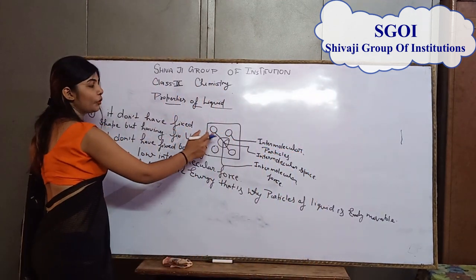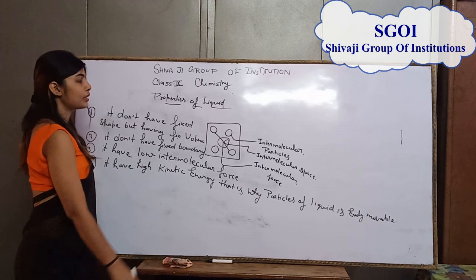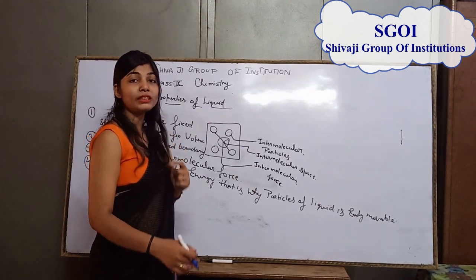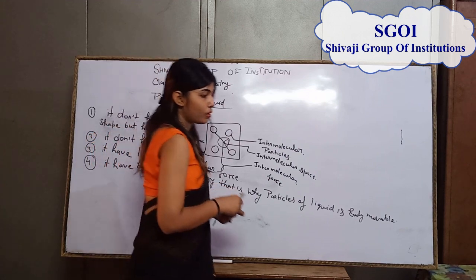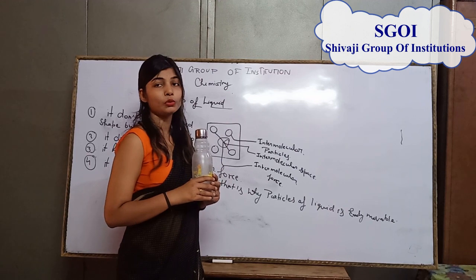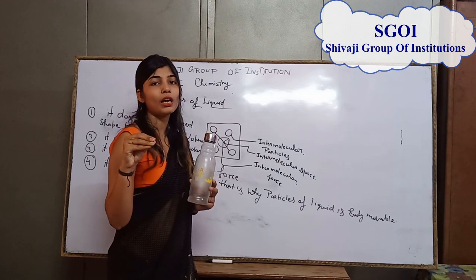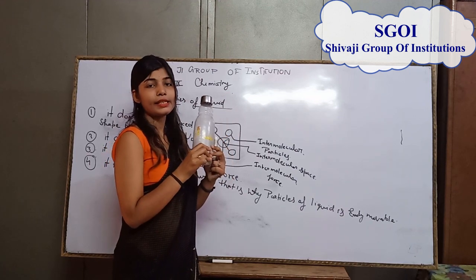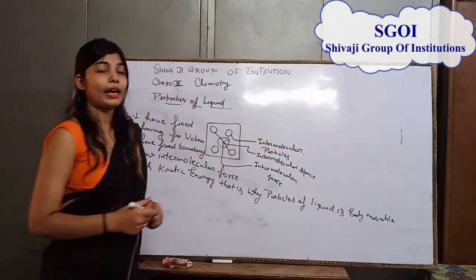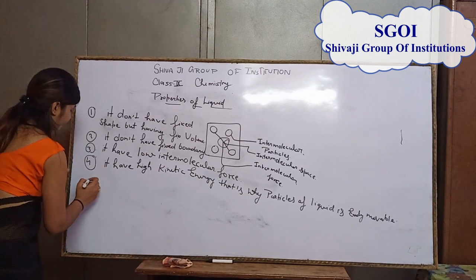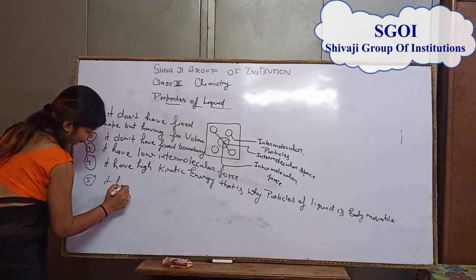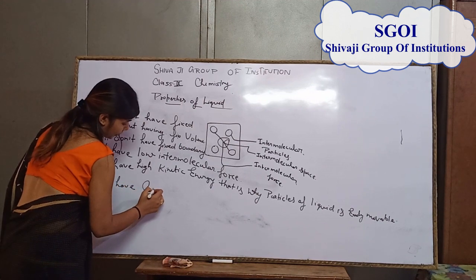And the intermolecular space between two particles is very high. You can also say that the compressibility of liquid is also high. For example, if you want to push water, it is easily pushed. That is why you can say that liquid has high compressibility.